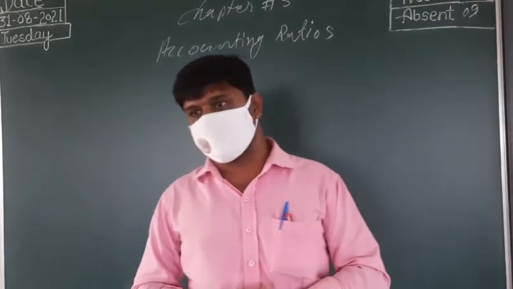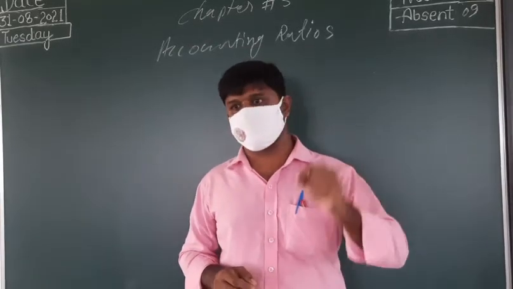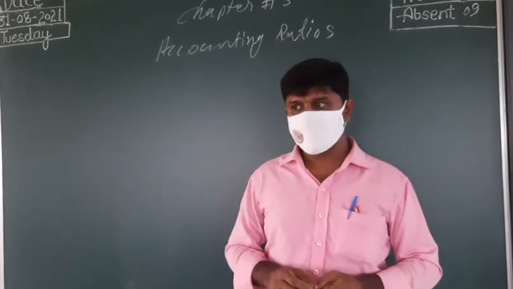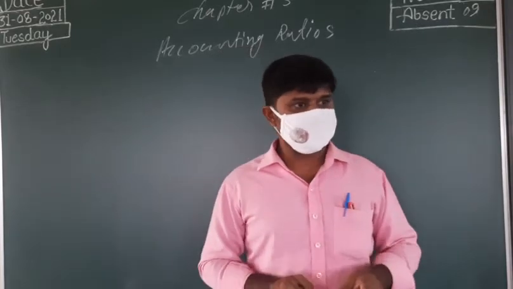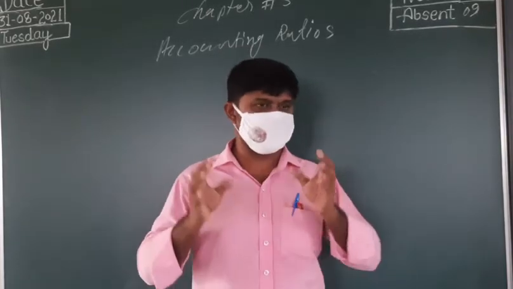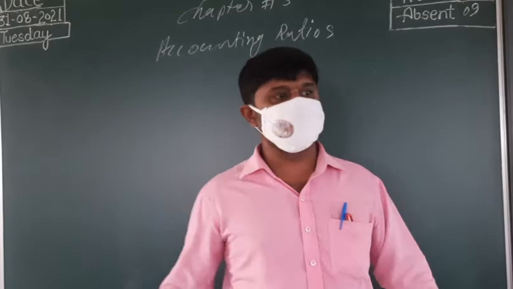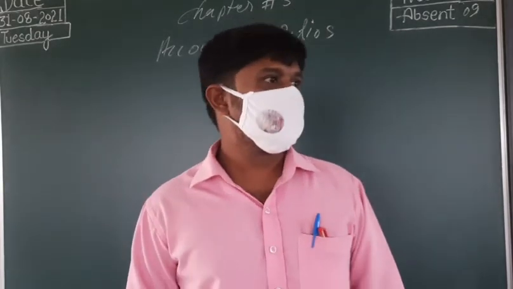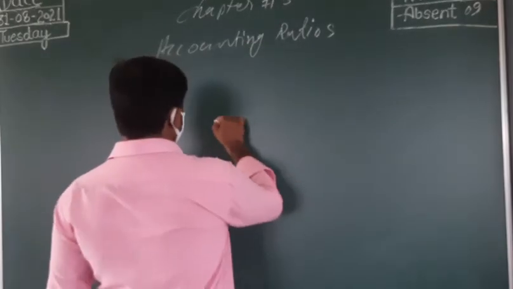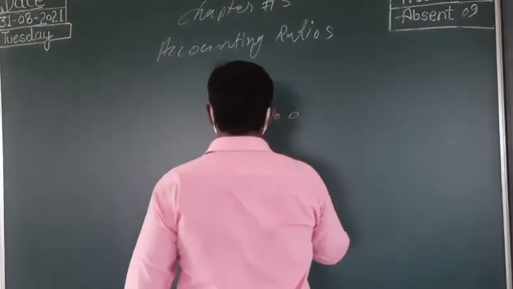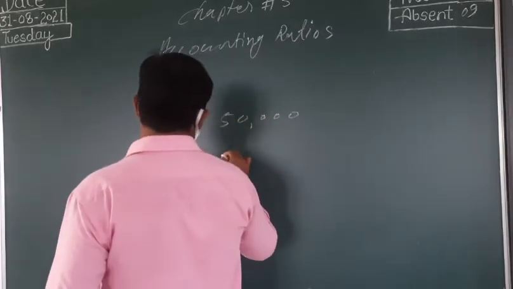But one thing is important: when we apply this mathematical tool, that means ratio analysis in accounting, we have to think about the need. That means the values we take and consider for this analysis must have some relation. For example, if we are taking the ratio of fixed assets of 50,000 rupees and our credit is 50,000.